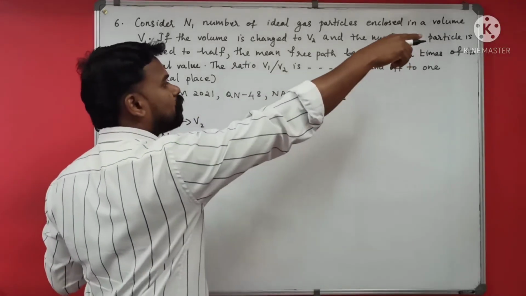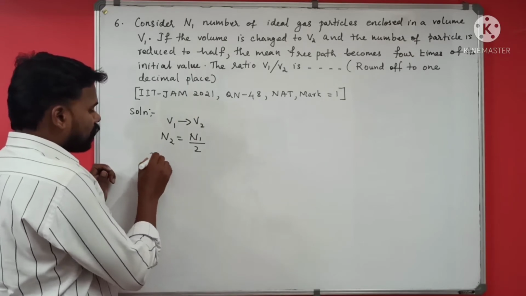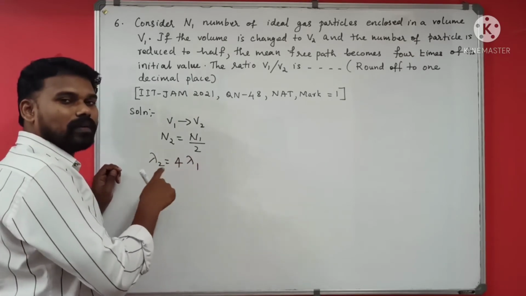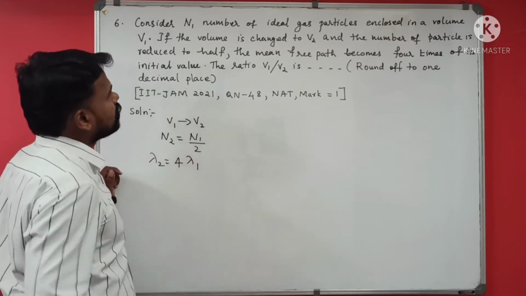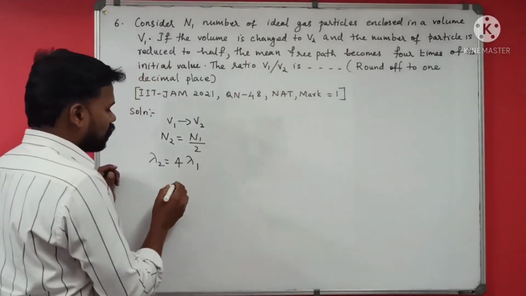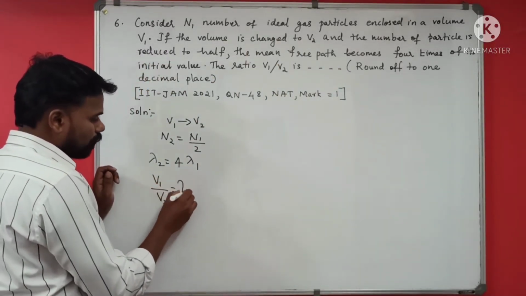The mean free path becomes 4 times its initial value. The mean free path lambda 2 becomes 4 times the initial value, where lambda is the mean free path. We have to find the ratio V1 divided by V2.